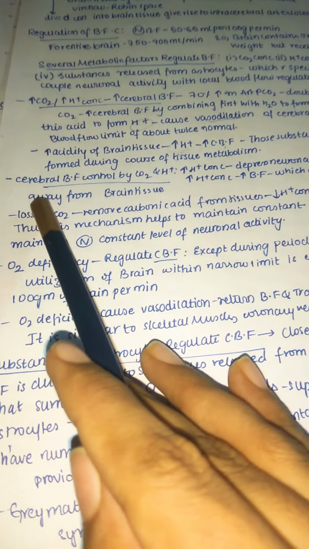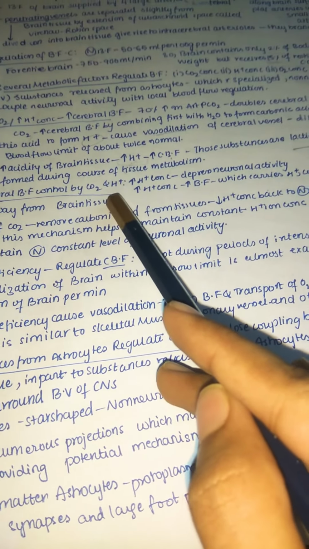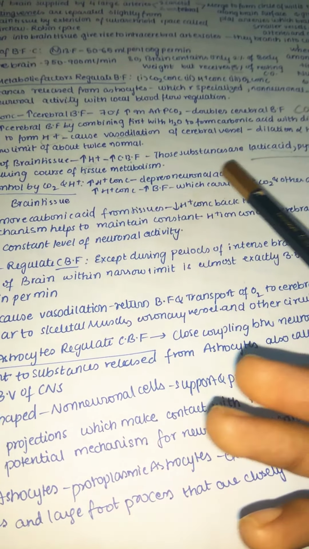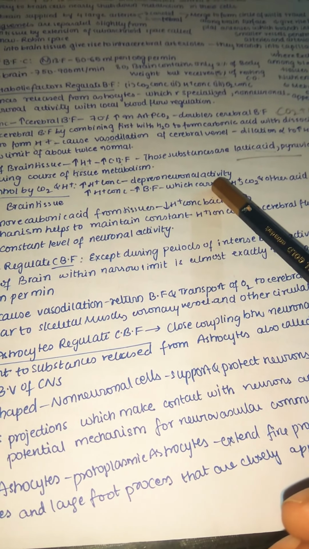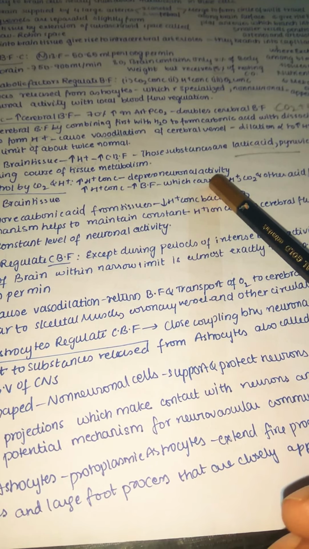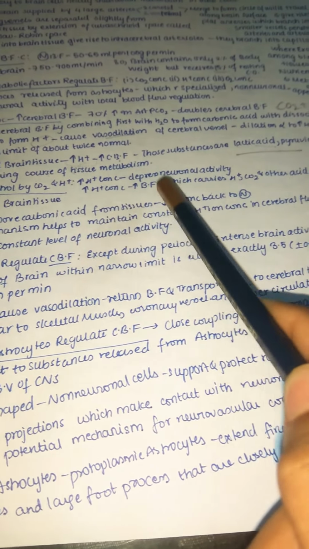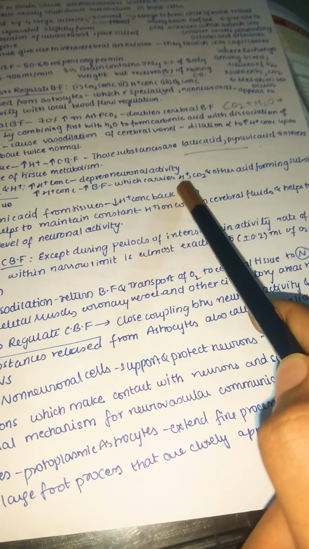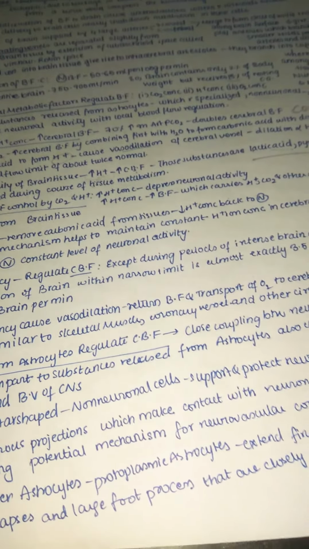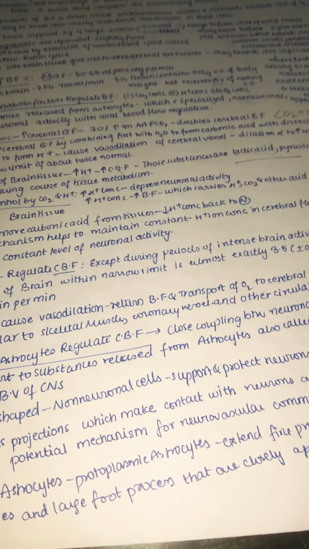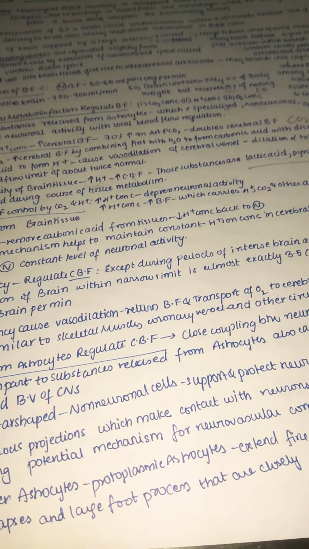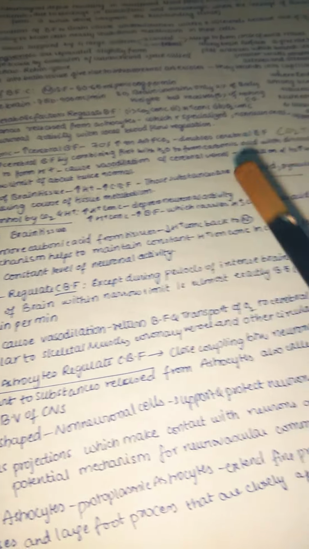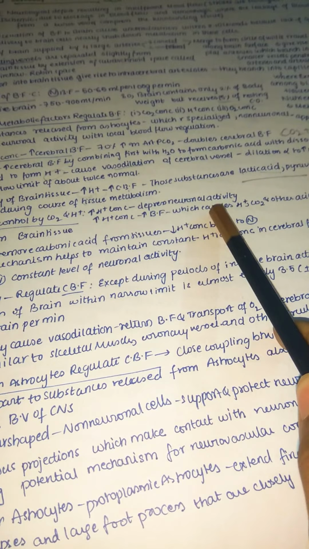Next, let us see the cerebral blood flow controlled by carbon dioxide and hydrogen ion. We have seen that an increase in hydrogen concentration depresses the neuronal activity. This is important. Whenever the hydrogen concentration is increased, it may depress the neural activity, and the increase in hydrogen concentration increases the cerebral blood flow, which carries hydrogen, carbon dioxide, and other acid-forming substances away from the brain tissue. Because if there is more acidity, it may lead to a lot of increase in blood flow. So it tries to move these substances away from the brain tissue, so that the brain can come back to the normal level. You can see an increase in hydrogen concentration may depress the neuronal activity.